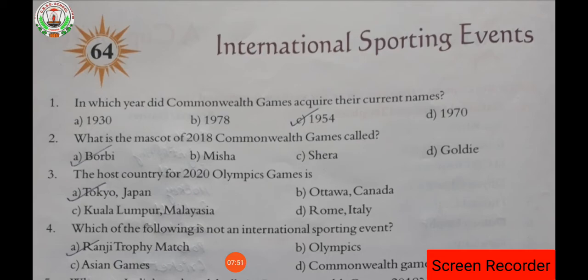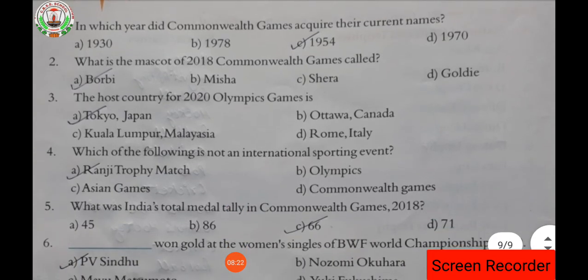Next, international sports and events. In which year did the Commonwealth Games acquire their current name? That is 1954. Second, what is the mascot of the 2018 Commonwealth Games called? That is Borobi. The host country for the 2020 Olympic Games is Tokyo, Japan.